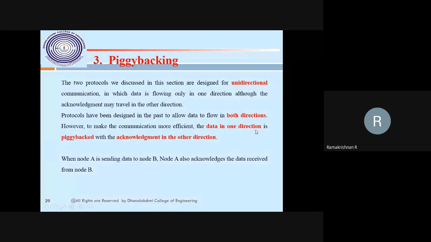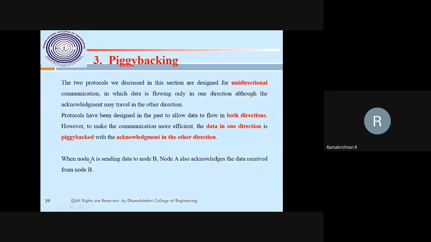So data in one direction and the acknowledgement piggybacked in the other direction. These protocols have been designed to allow data flow in both directions. However, to make the communication more efficient, data in one direction is piggybacked with acknowledgement in the other direction. This is the piggybacking method.